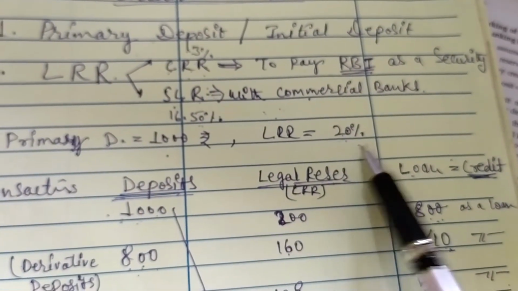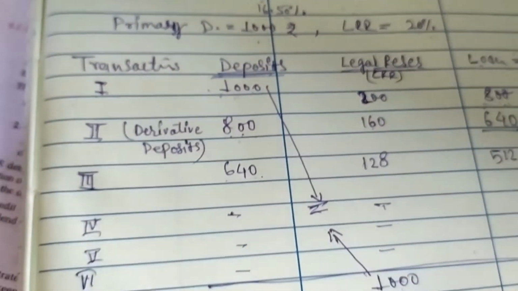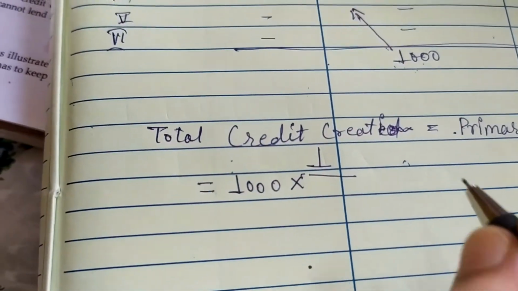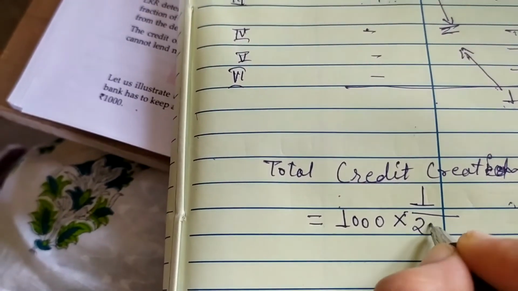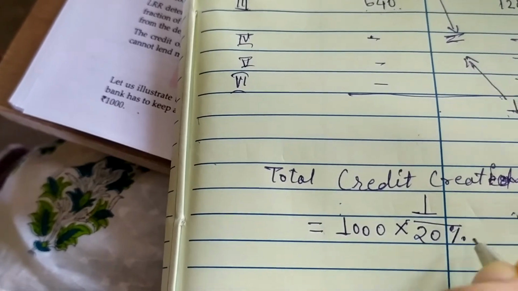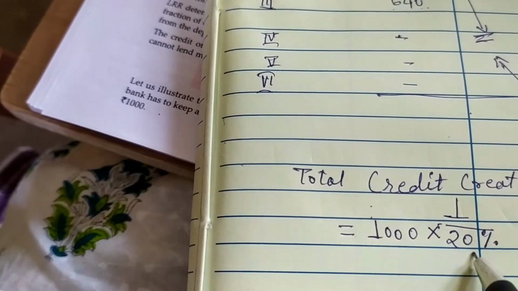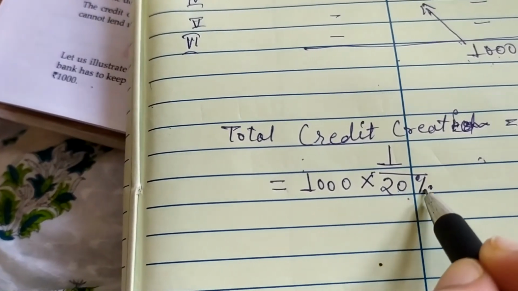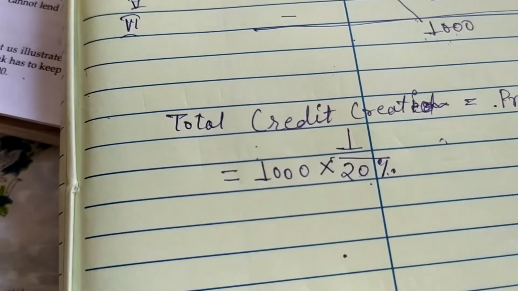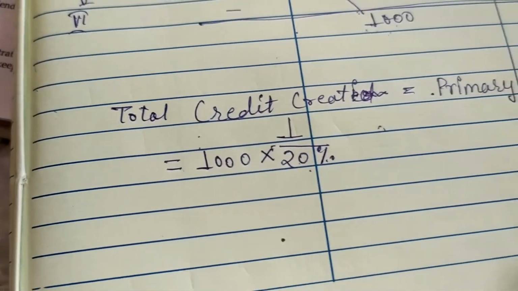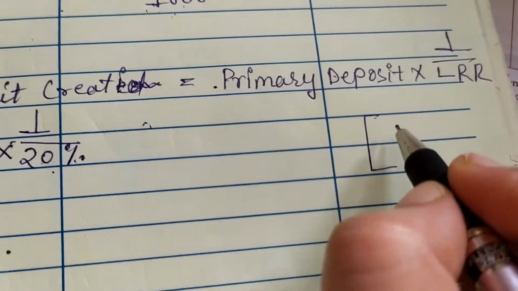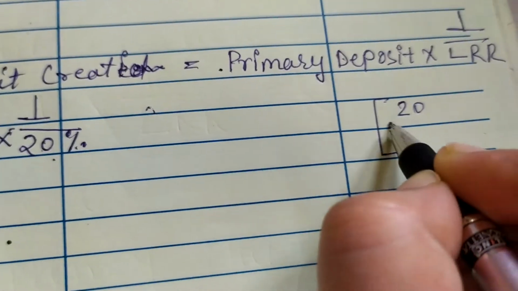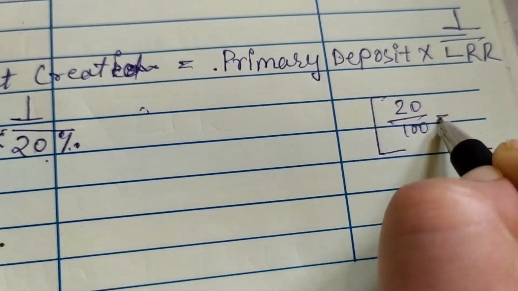Okay. So let's put the value given, 20%. Now students will be able to see this 20 is in percent. So we need to remove the percent and make it in a simple way. How can we remove it? By dividing by 100, right?